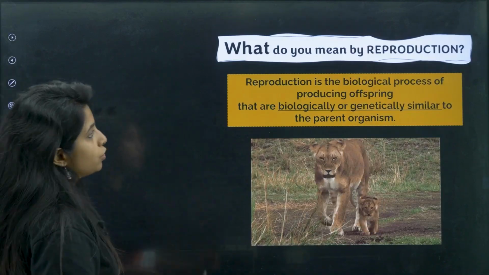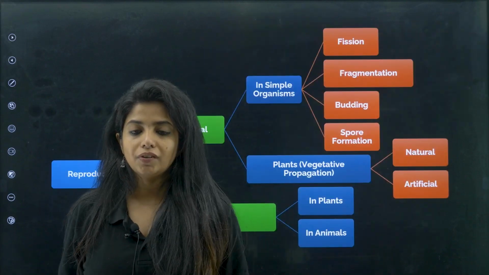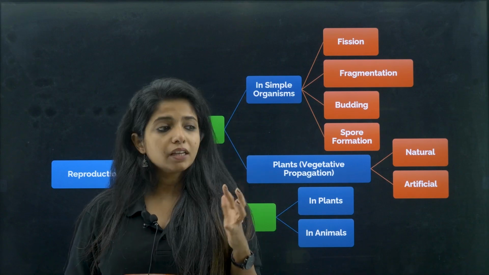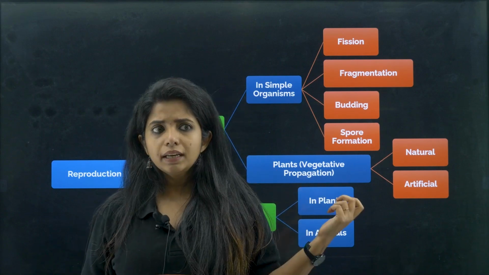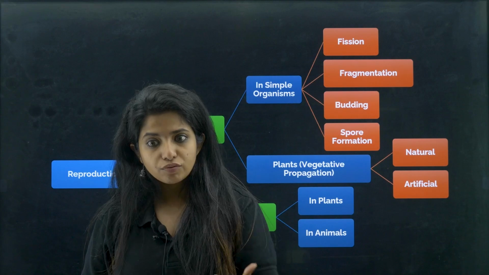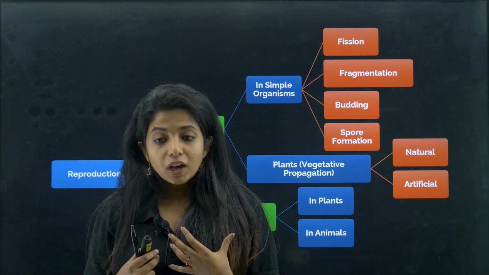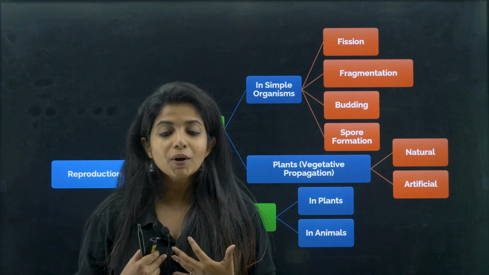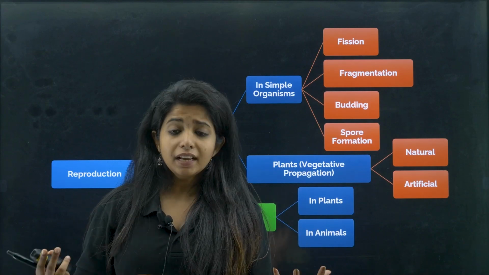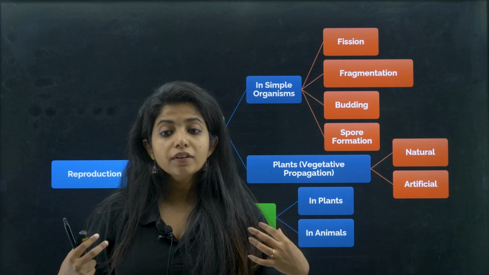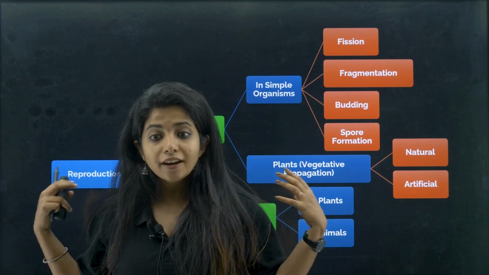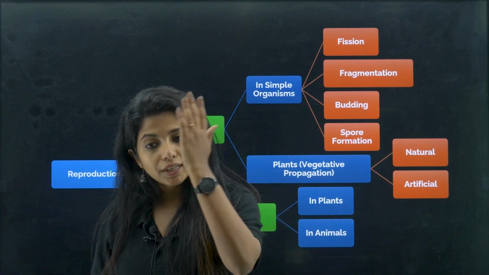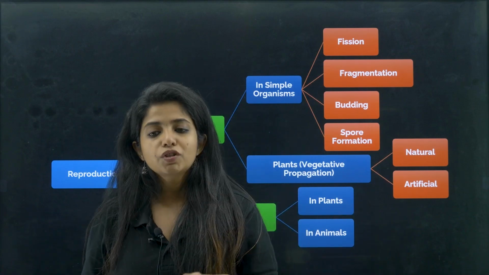First question to you, what do you mean by reproduction, my dear children? That's the easiest question, right? How can you define it scientifically? So I'll say reproduction is a process which basically helps in the formation of an offspring, a progeny, which is biologically or genetically similar to me. For example, I cannot give rise to a lion cub. I would be giving rise to a human baby, which is similar. It has hands, legs and head just like me. So it's genetically similar, biologically similar to me. That process is known as reproduction.